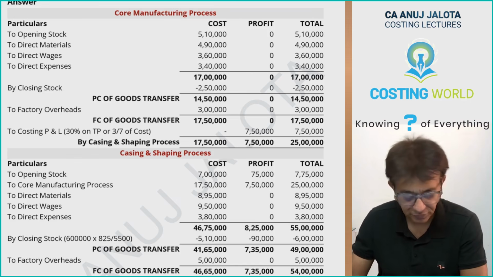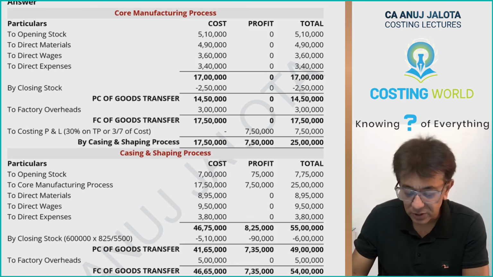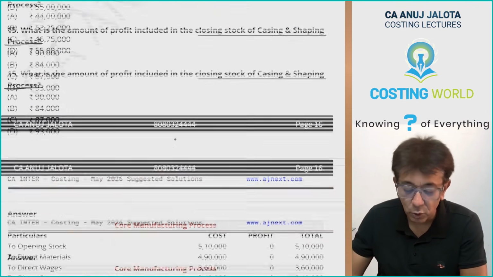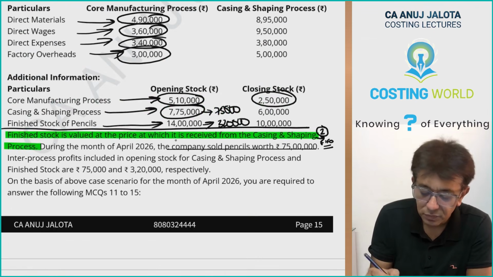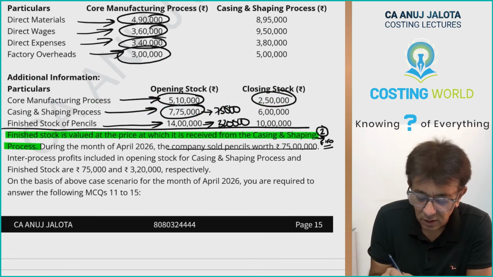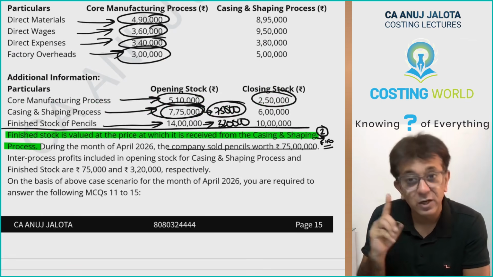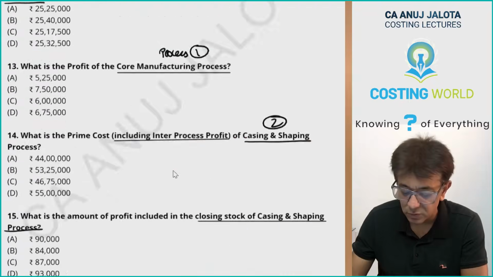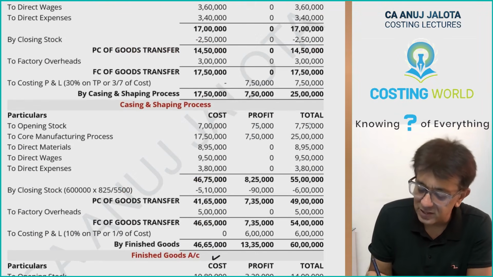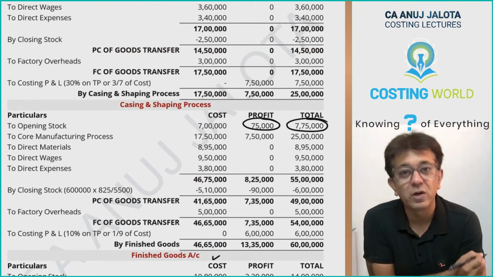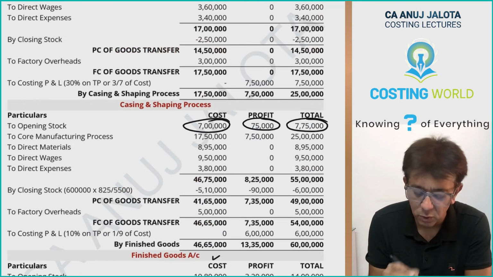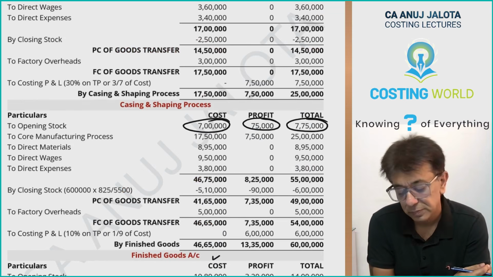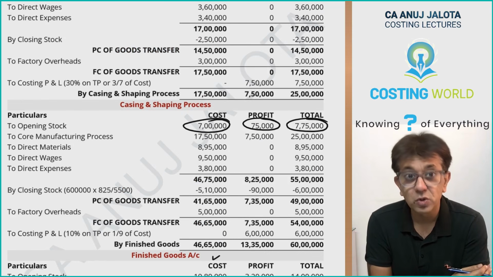Further, second process. Now the second process will be starting with opening stock. Opening stock is over here, 7,75,000, but that includes 75,000 of inter-process profit. This will give you opening stock of 7 lakh rupees. This is cost to the company.